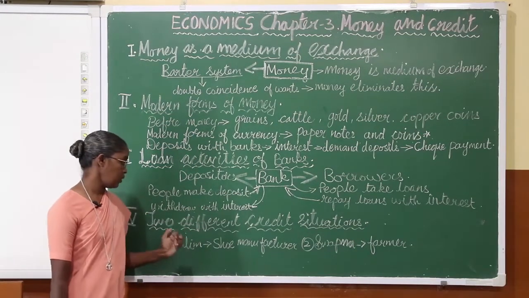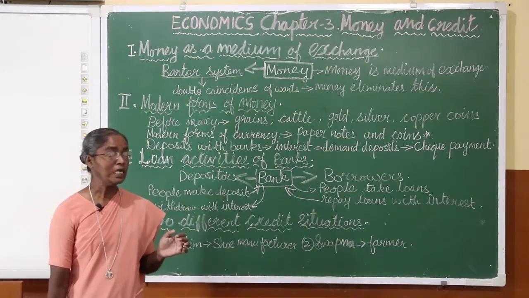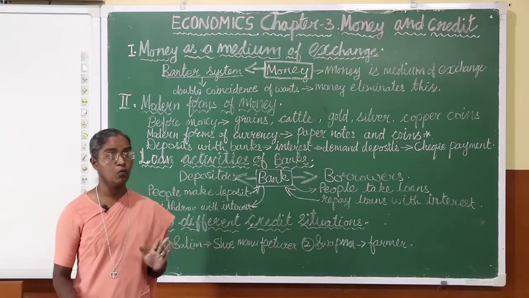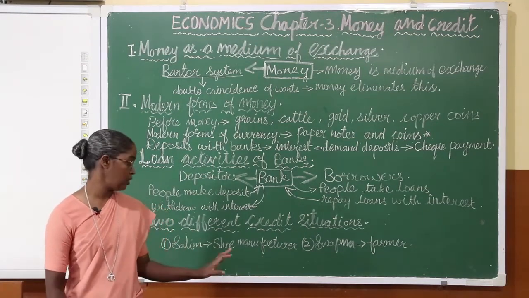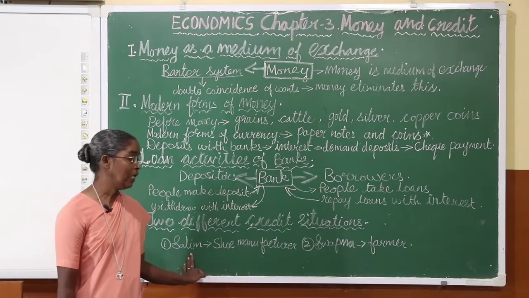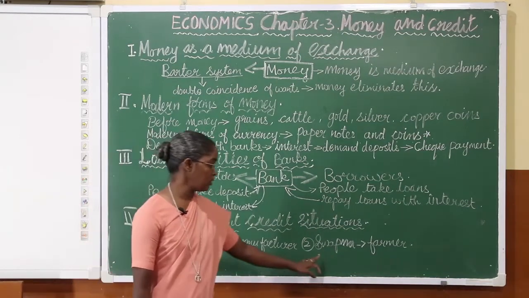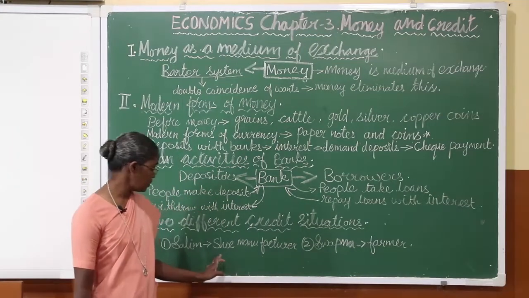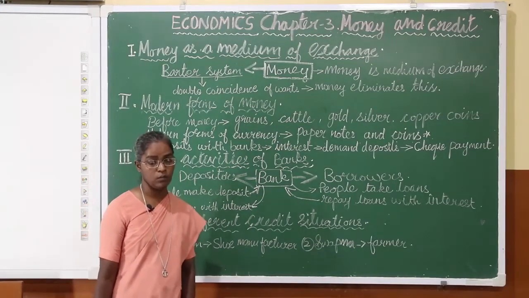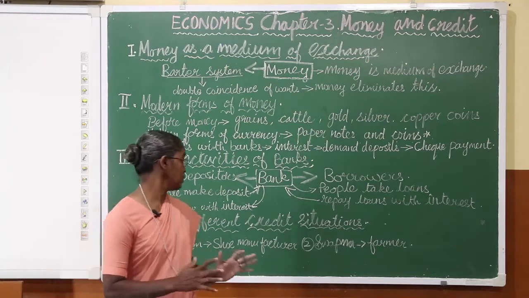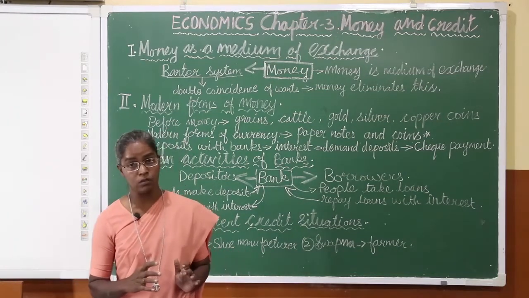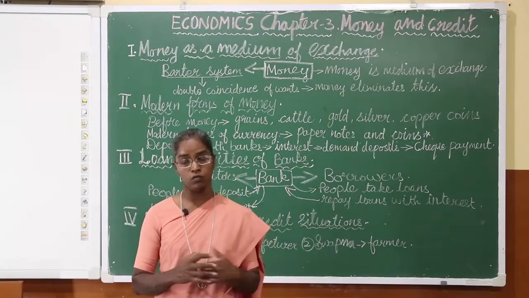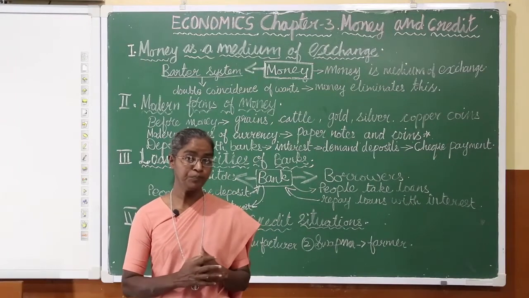Next, the last topic is two different credit situations. One example we have is Salim and the second example is Sapna. Salim is a shoe manufacturer. How does credit help? That is what we are going to learn. The loan which we are taking, how does it help?